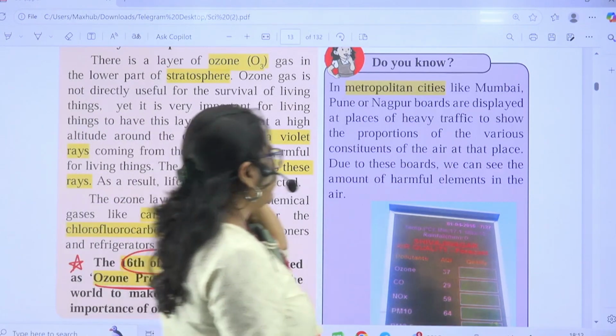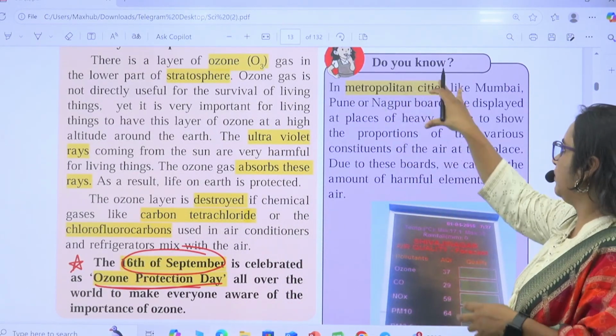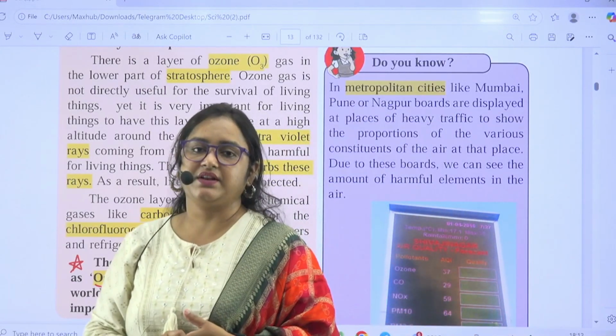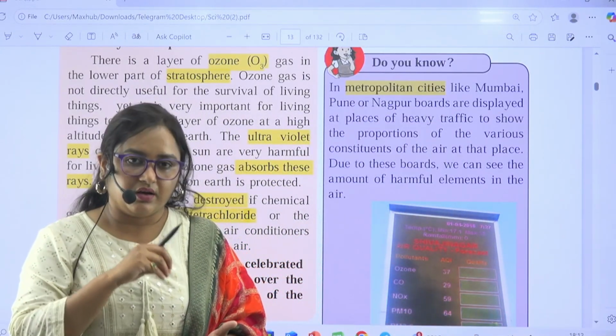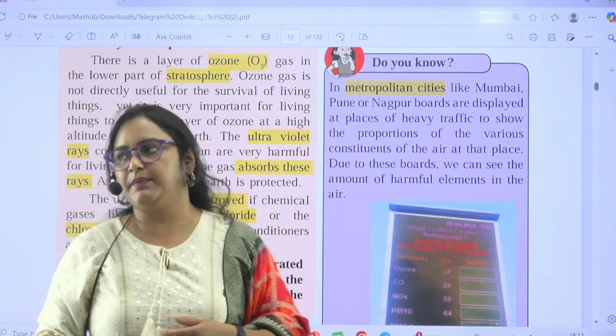Now here I have to tell you, they have given a story like metropolitan cities have too much air pollution, but what important thing we have to learn here is what actually is a metropolitan city.